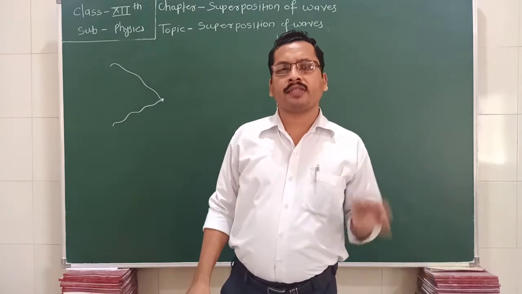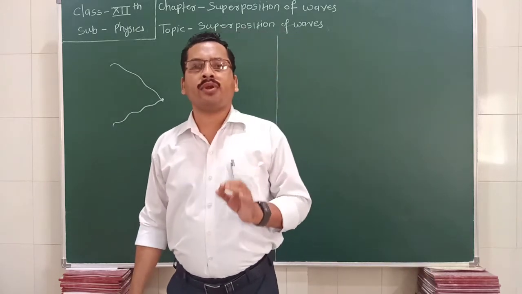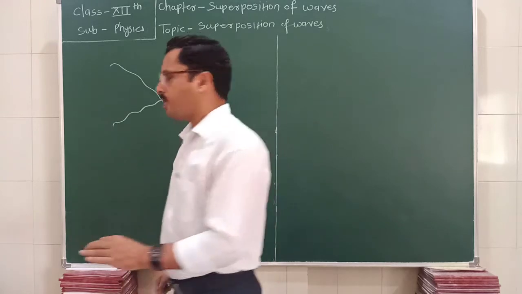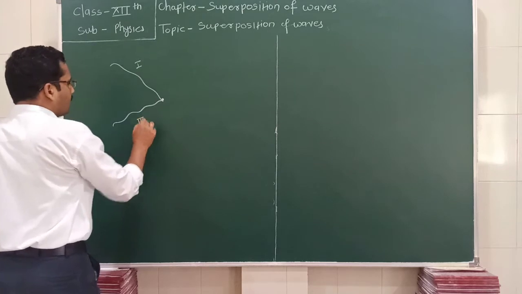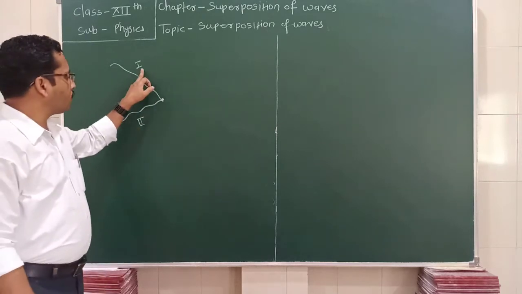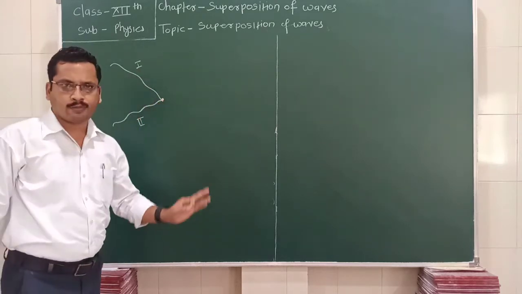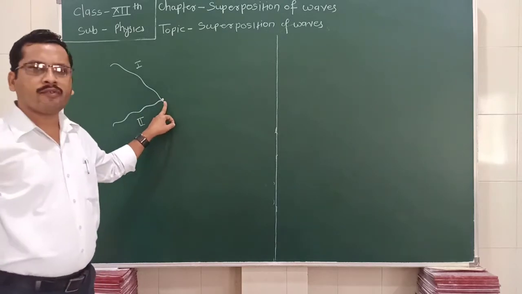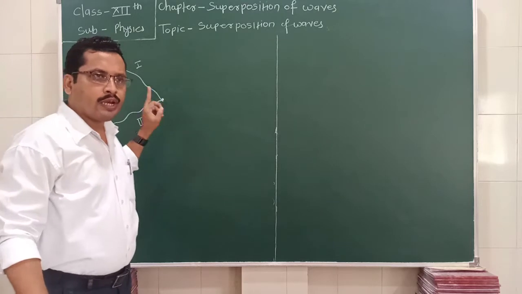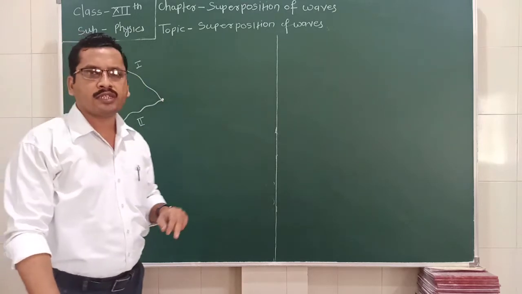Then what happens? Each wave produces its own displacement. For example, this is the first wave and this is the second wave. The first wave produces its own displacement at the particle. This particle displaces with some amplitude depending upon the energy of this wave.